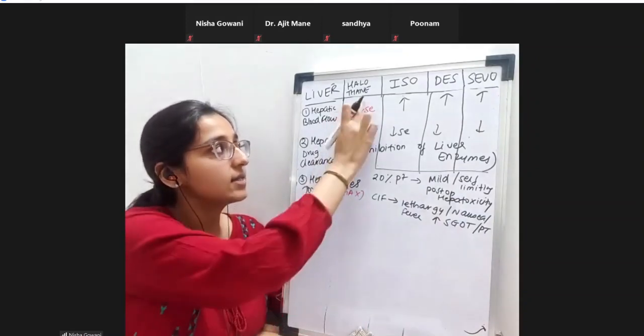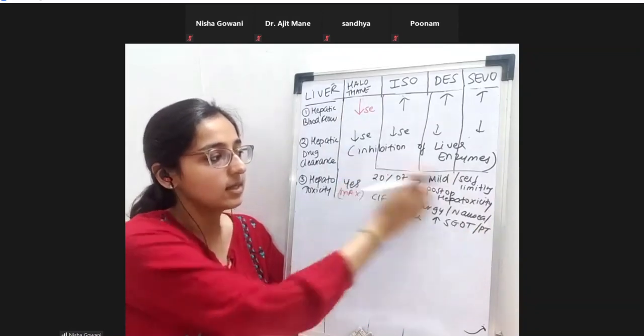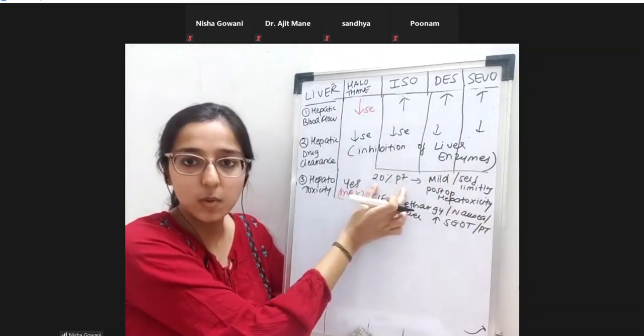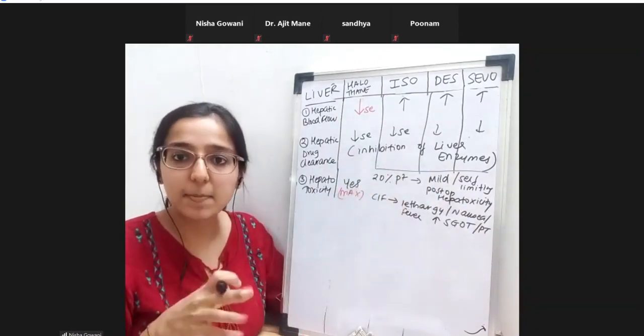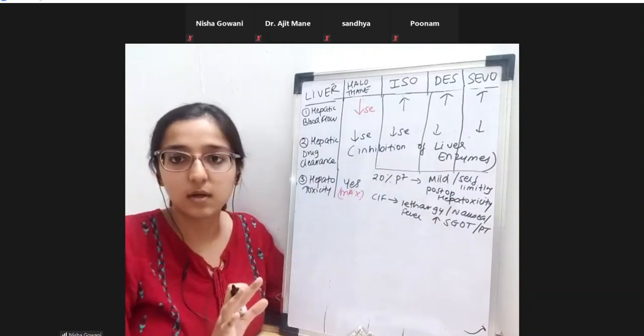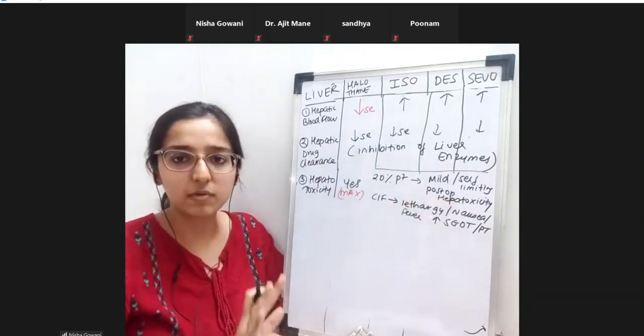And why does halothane cause this in 20%? 20% is not a small amount. Of 5 patients, 1 patient will have this. Okay. And it will be self-limiting. You don't have to worry much.